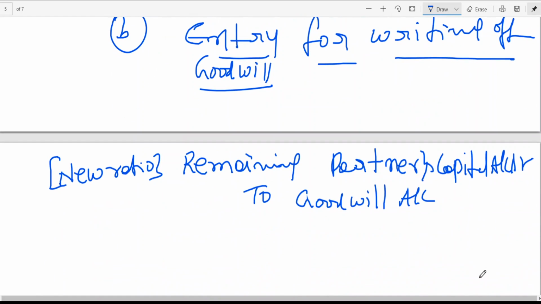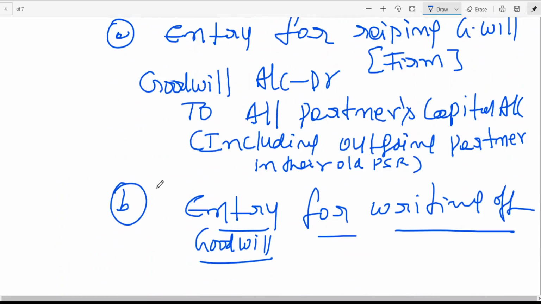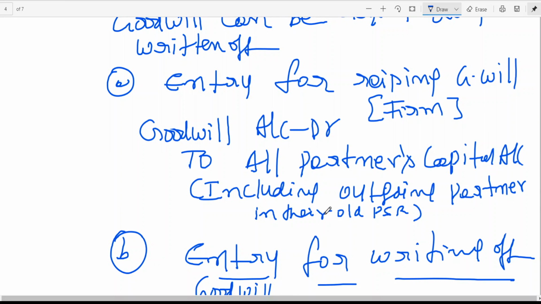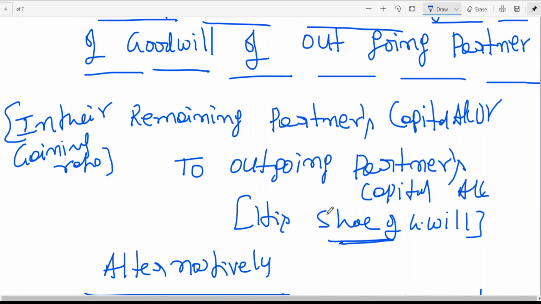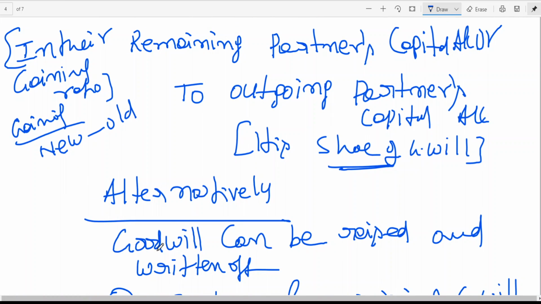Entry for writing off goodwill. Remaining partners capital to goodwill. Here you can see new ratio. New ratio minus old ratio will become gaining ratio. Here you should understand gaining is equal to new minus old. In addition, we have learned old minus new is equal to sacrificing.